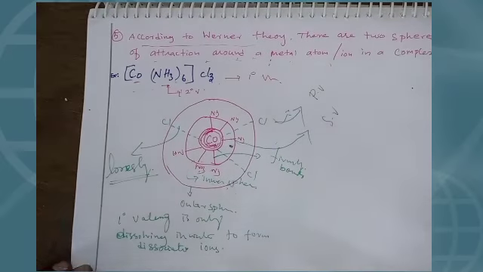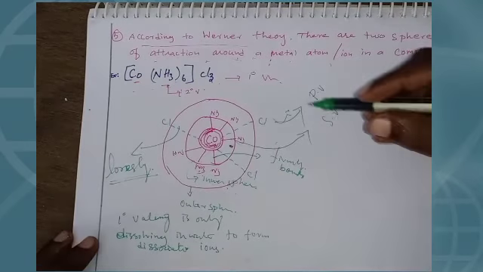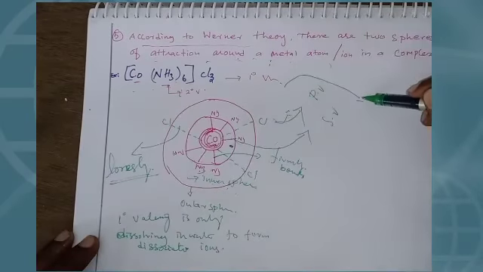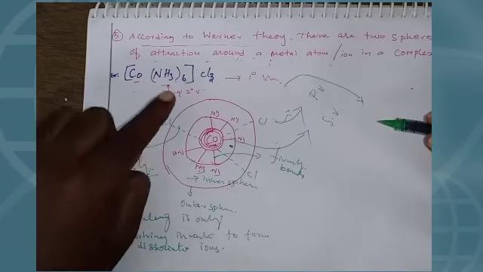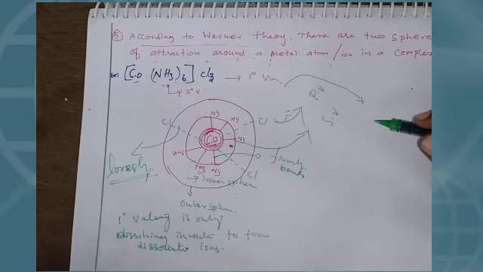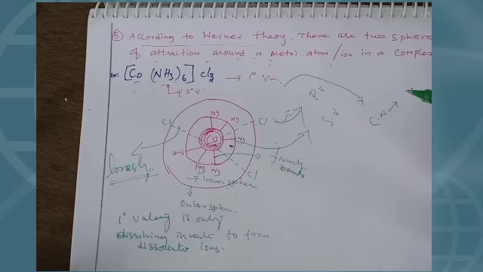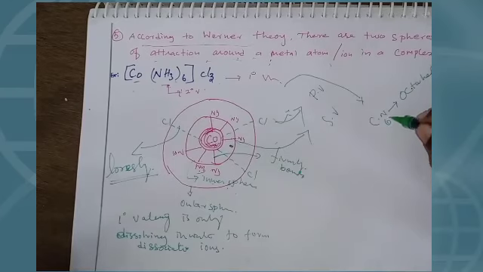So in this complex, what is the geometry? This complex is showing directional character, with 6 coordination number. If a complex contains coordination number 6, it shows an octahedral geometry.